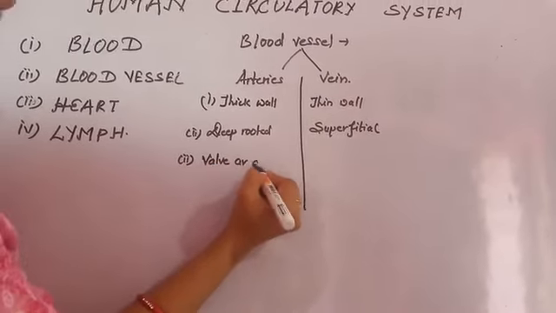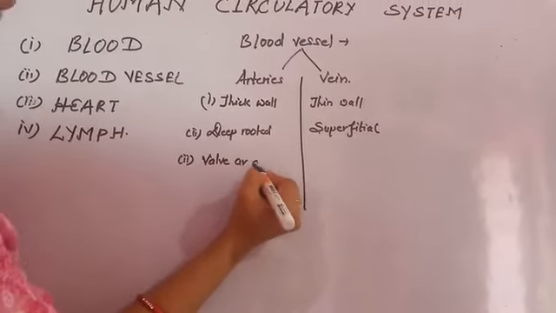As I have told you, the blood is flowing at very high pressure, so there are no chances of backflow of blood. But here the blood is flowing very easily, very calmly, so there is a chance that backflow of blood could happen. That's why in the vein the valves are present, to remove the chances of backflow of blood. So these are the main differences of artery and vein. This is very important. It could be asked in many exams.